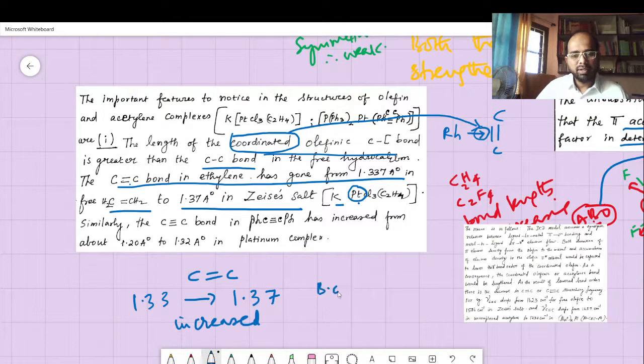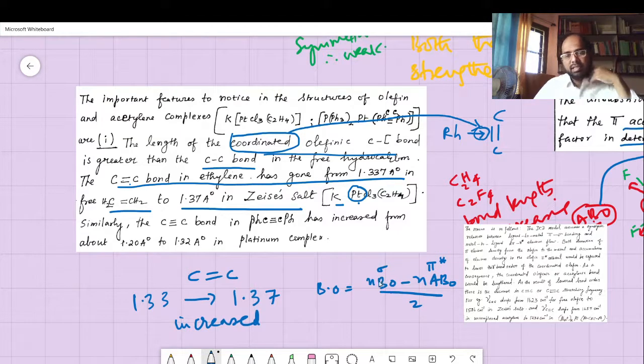Again you can take the bond order, which is the number of electrons in bonding orbitals minus the number of electrons in anti-bonding orbitals, divided by 2. Here the anti-bonding orbital is pi star, and the bonding orbital is sigma. So what has happened here? 1.33 to 1.37, it has increased. When it has increased, what does that mean? There is sigma bonding, and this value should be higher.